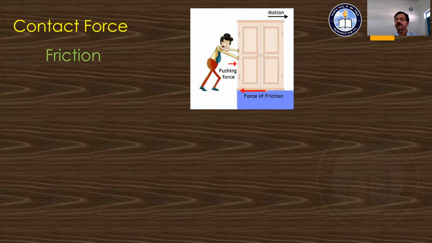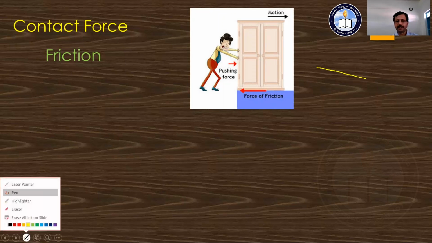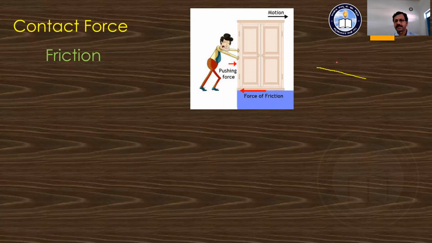And it is the horizontal component of the contact force. How to say that? Consider two surfaces which are placed in such a way that they are in contact. Let us say one surface is placed like this way, over which an object is placed.